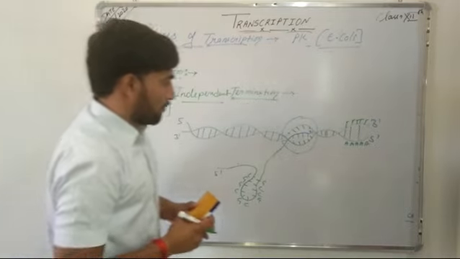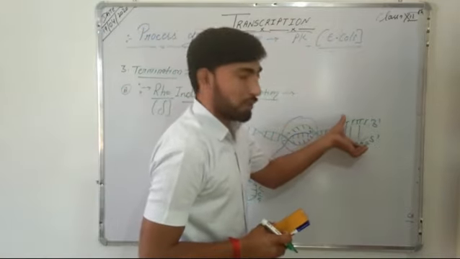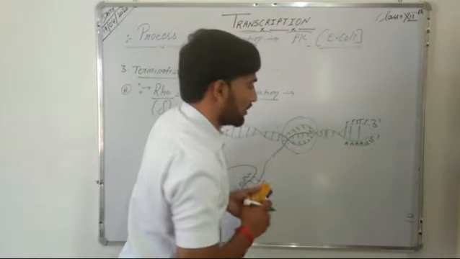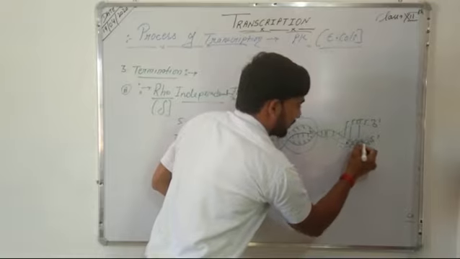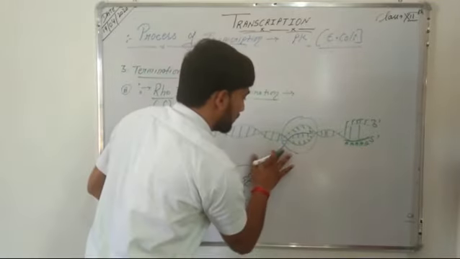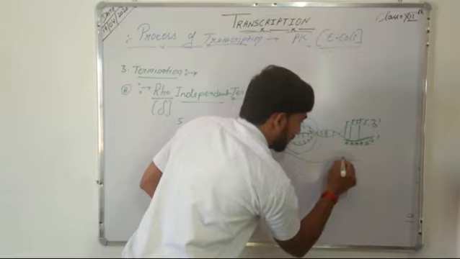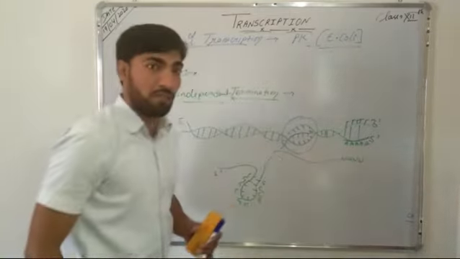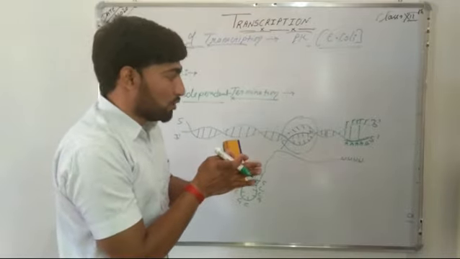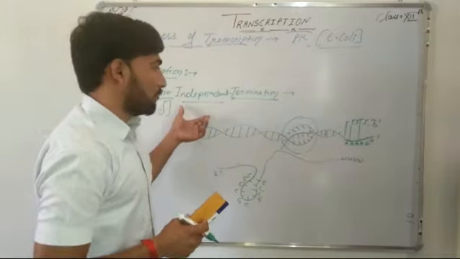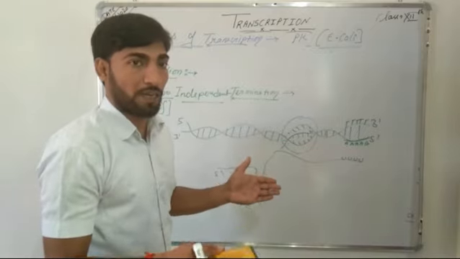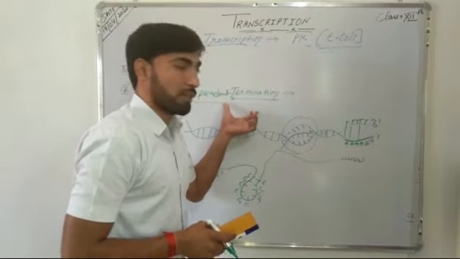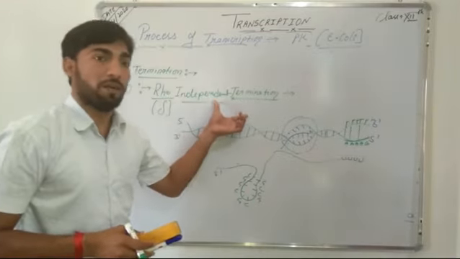Now when RNA polymerase reaches the terminator site of transcription, the A gets transcribed, due to which here it will be U and U. So this bonding between A and U is weak, due to which the two strands get separated from each other, that is the DNA and RNA hybrid gets separated. So in this way the termination of transcription occurs by the rho independent method.